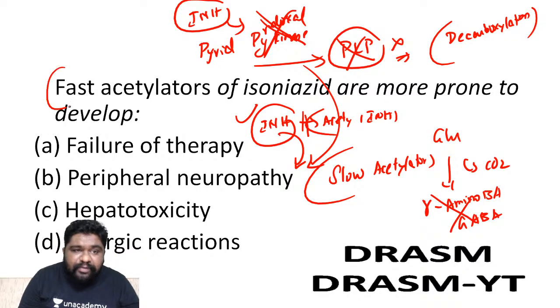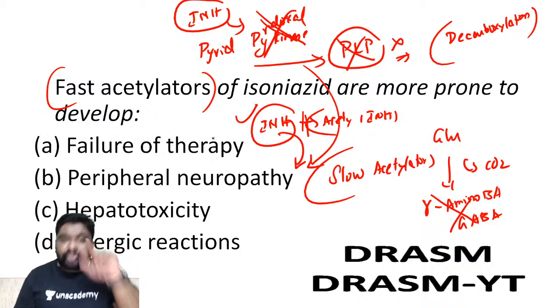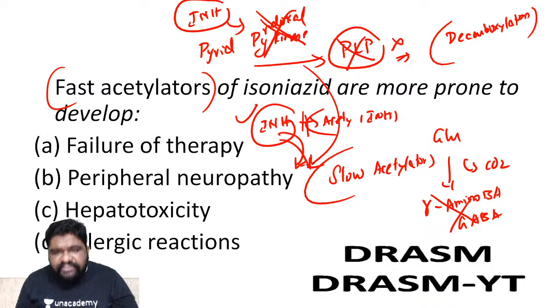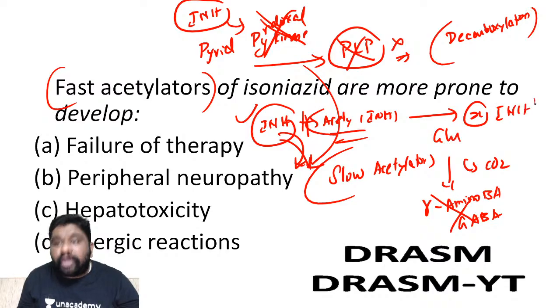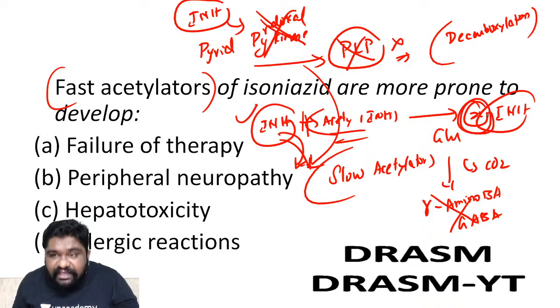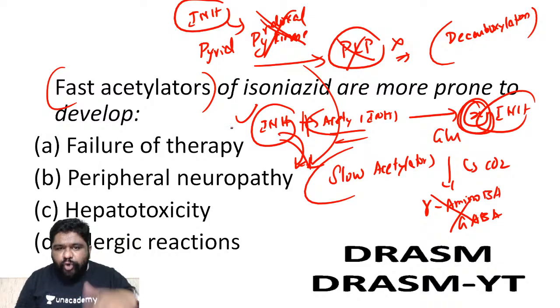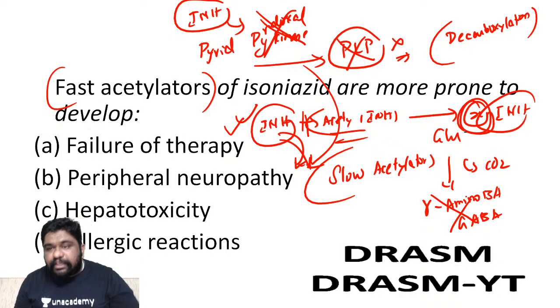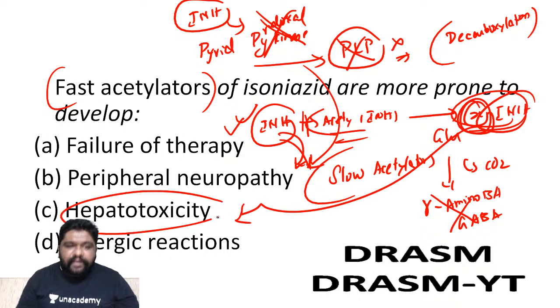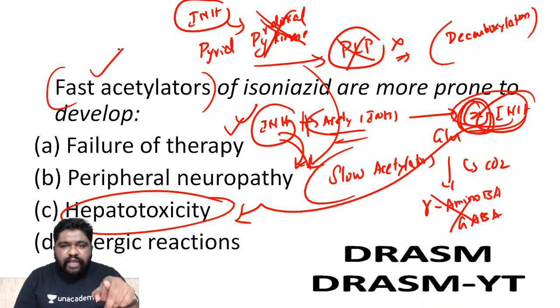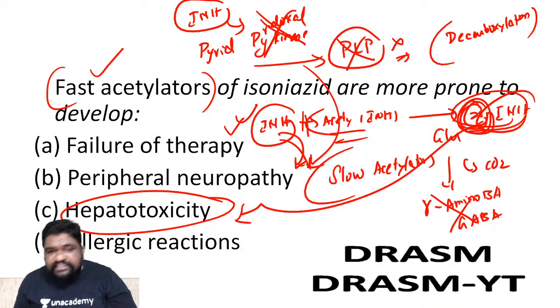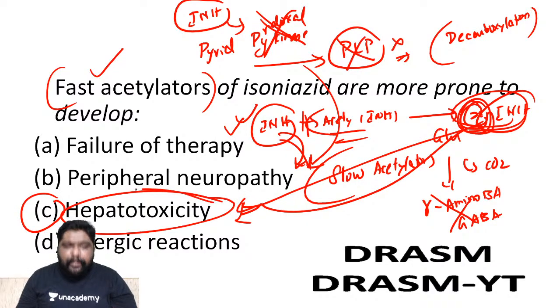Now, there are some people who are called fast acetylators. Those will immediately convert INH into acetyl INH, but acetyl INH will become X-INH, which you are going to find out. You go and find out that X-INH can happen rapid fast. So when they are slow, it remains as INH. If they are fast, it becomes X-INH. Find out what is that X. That X is hepatotoxic. So the conclusion is that if a person is capable of fast acetylation, he will convert the INH into acetyl INH, and also convert acetyl INH into X-INH. That X-INH is hepatotoxic. So in the question here, hepatotoxicity is the answer.